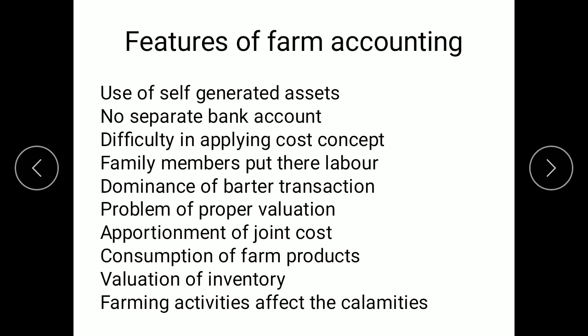Then what happens, the land is used for poultry farming as well as cattle breeding, then we cannot segregate the cost incurred for those lands for poultry farming and for cattle breeding. So it becomes very difficult to apportion these joint costs.